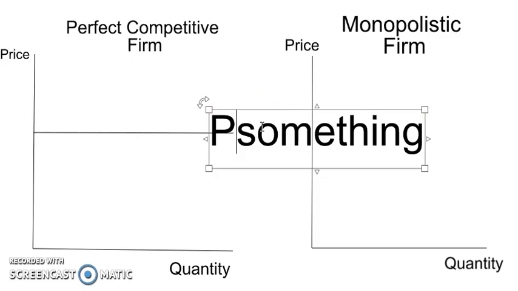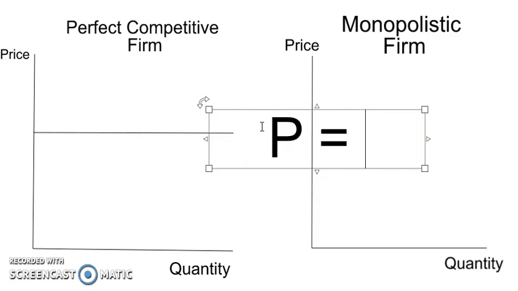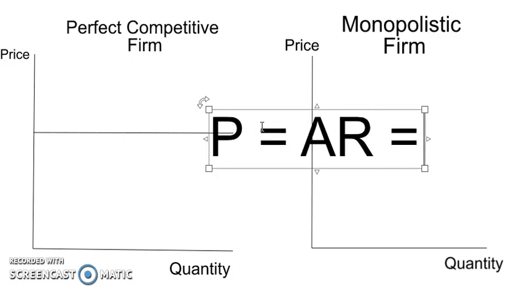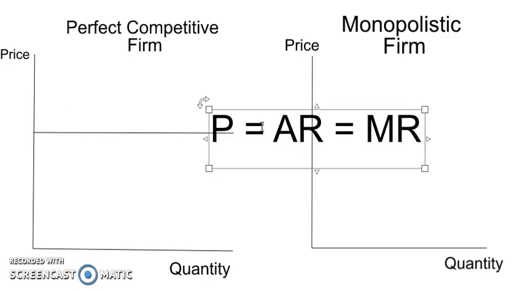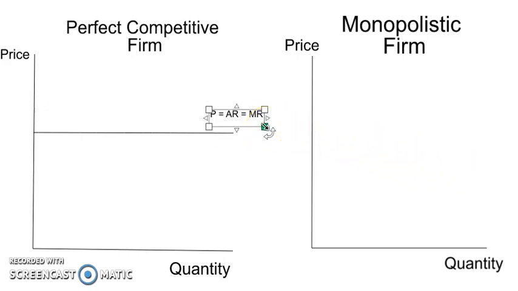So let's just say that's price, and we know that price for a perfectly competitive firm is equal to his average revenue, and that's also equal to his marginal revenue. So if you don't know how I get that, take a table, say output 1, 2, 3, 4, 5, say the price is 10 Rand or $10.